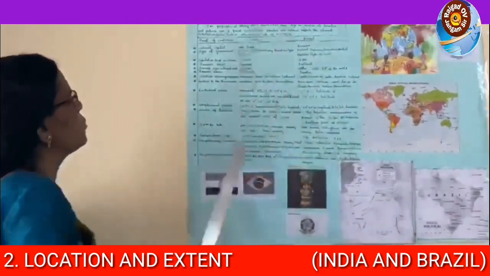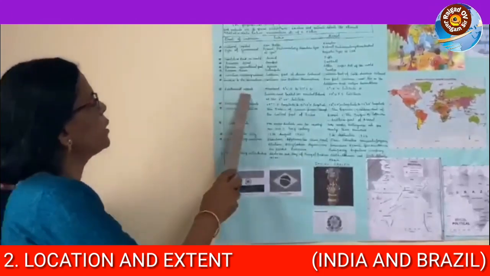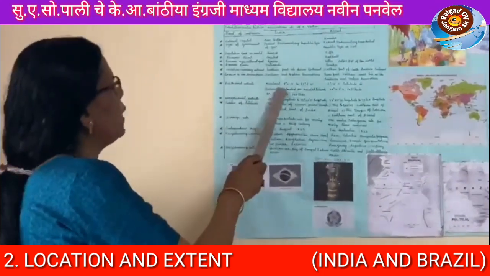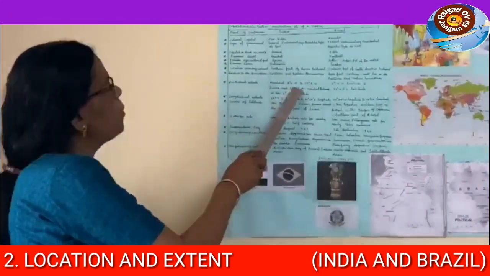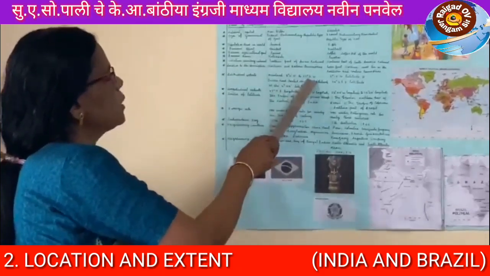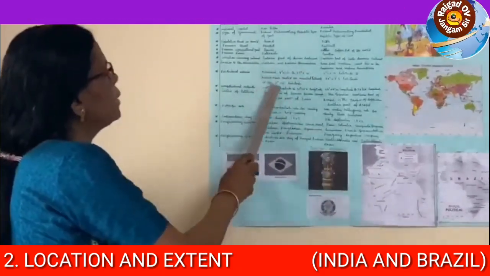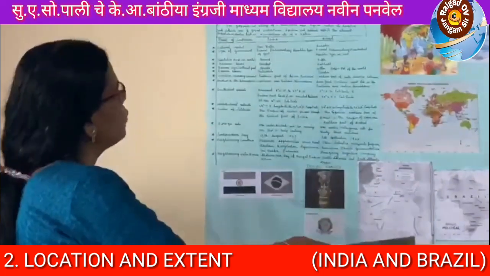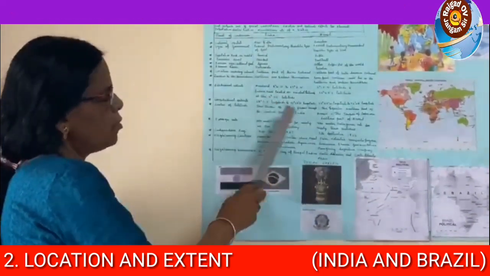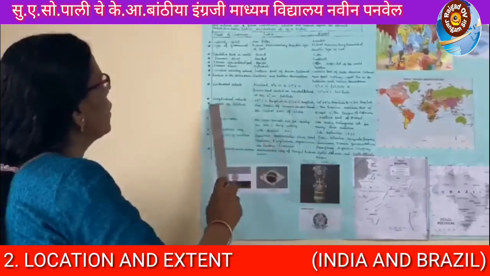The latitudinal extent of mainland India is 8 degree 4 minute north to 37 degree 6 minute north, and Indira Point, located in the Andaman Nicobar Islands, is at 6 degree 45 minutes latitude.